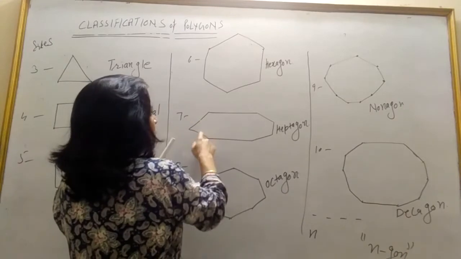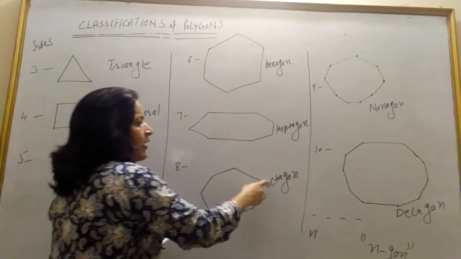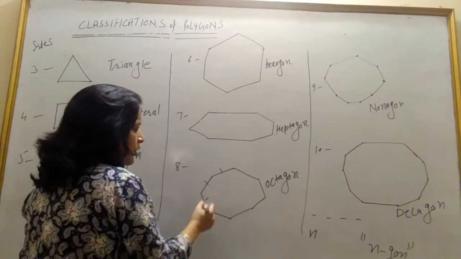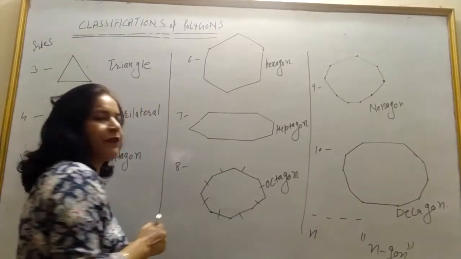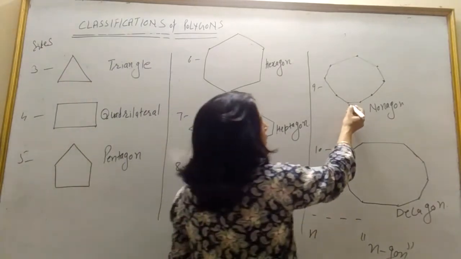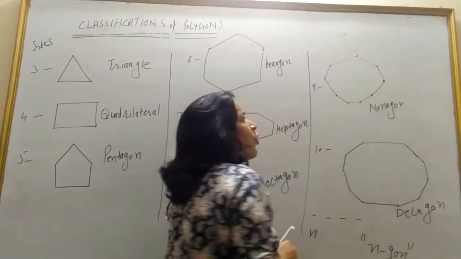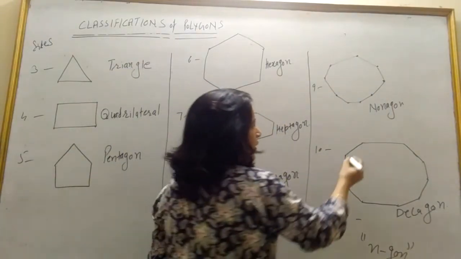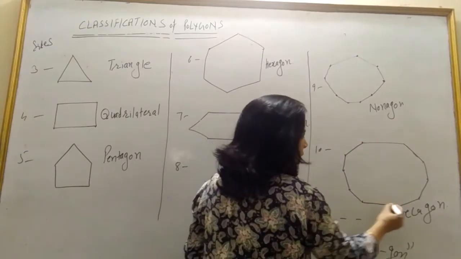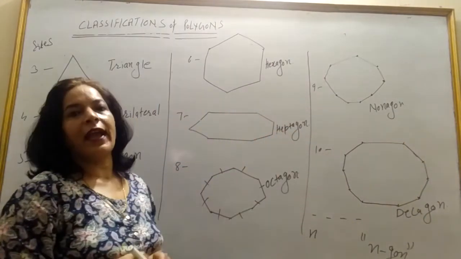7-sided, 1, 2, 3, 4, 5, 6, 7, heptagon, and 8-sided closed figure made up of line segment is octagon. Here it is a 9-sided closed figure, then it is called nonagon. Again, 10 sided, or you can say 10 vertices, first, second, third, fourth, fifth, sixth, seventh, eighth, ninth, 10. So it is called decagon.